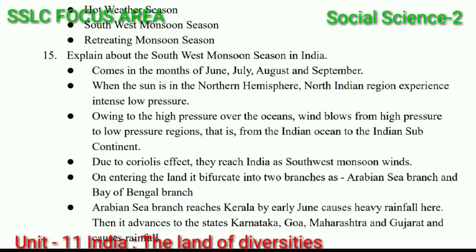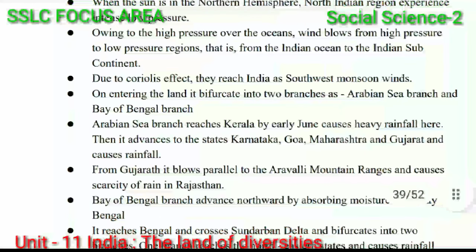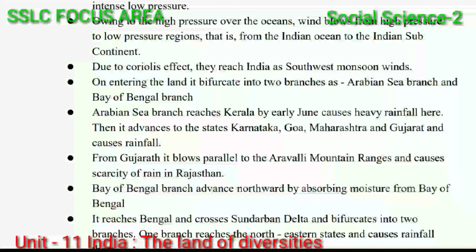The Arabian Sea branch reaches Kerala by early June, causes heavy rainfall here. Then it advances to the states Karnataka, Goa, Maharashtra and Gujarat and causes rainfall. From Gujarat, it blows parallel to the Aravalli mountain ranges and causes scarcity of rain in Rajasthan.